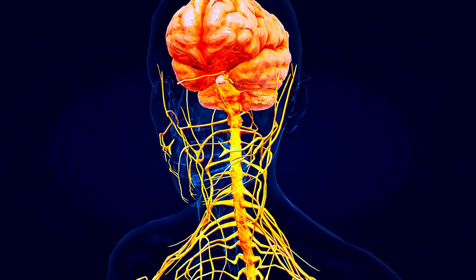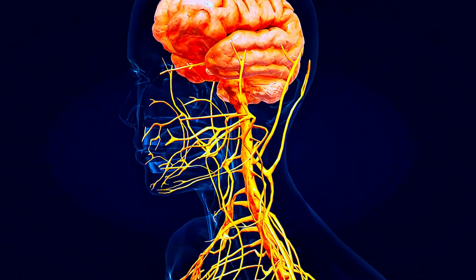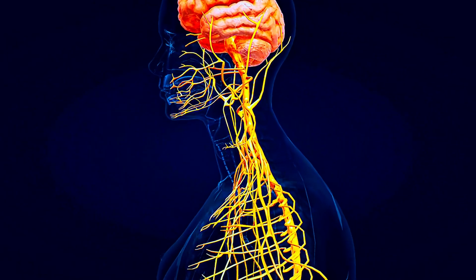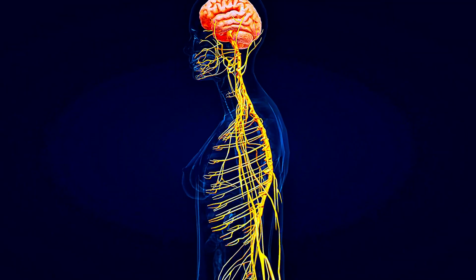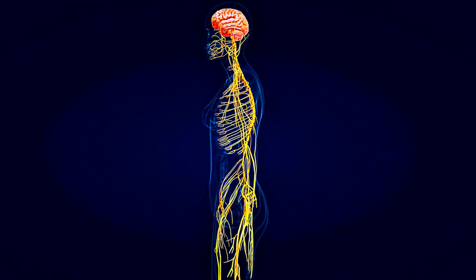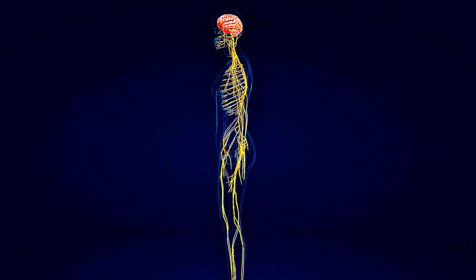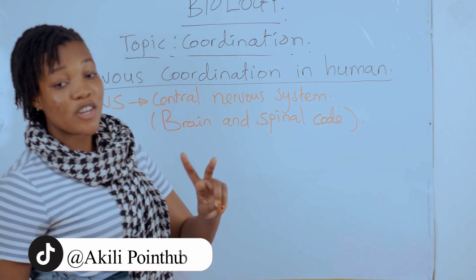In the central nervous system, we have the brain and spinal cord. These are the 2 parts of the central nervous system.